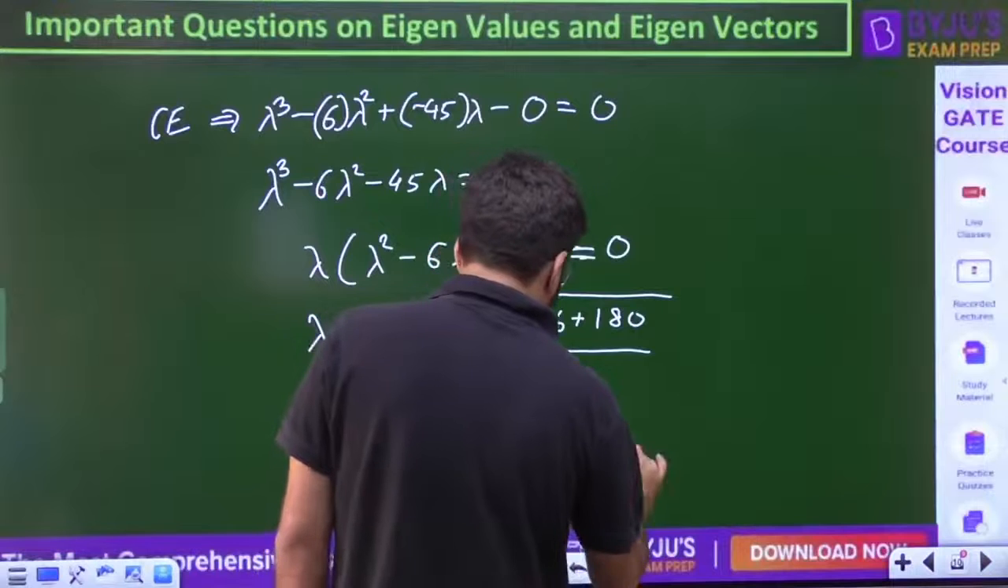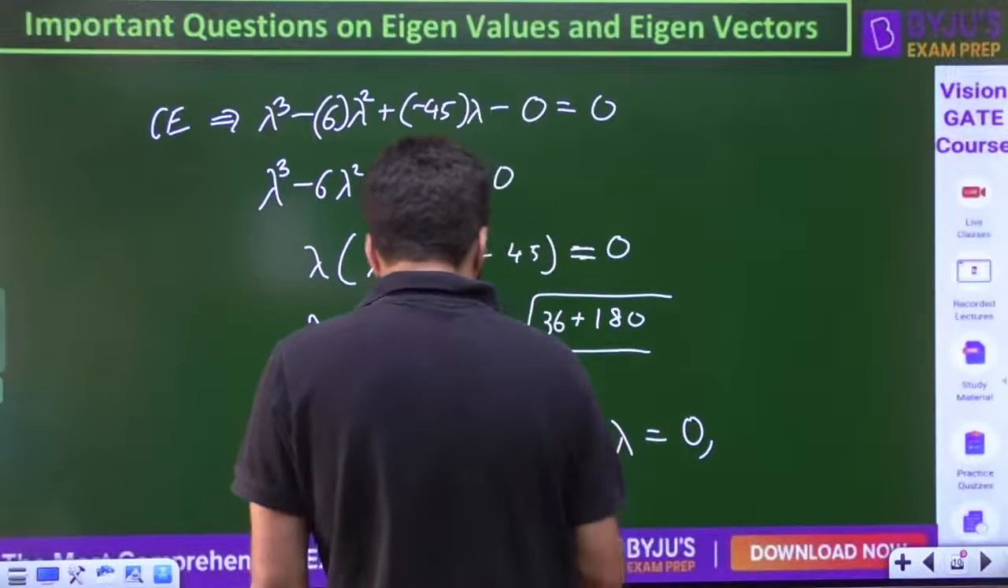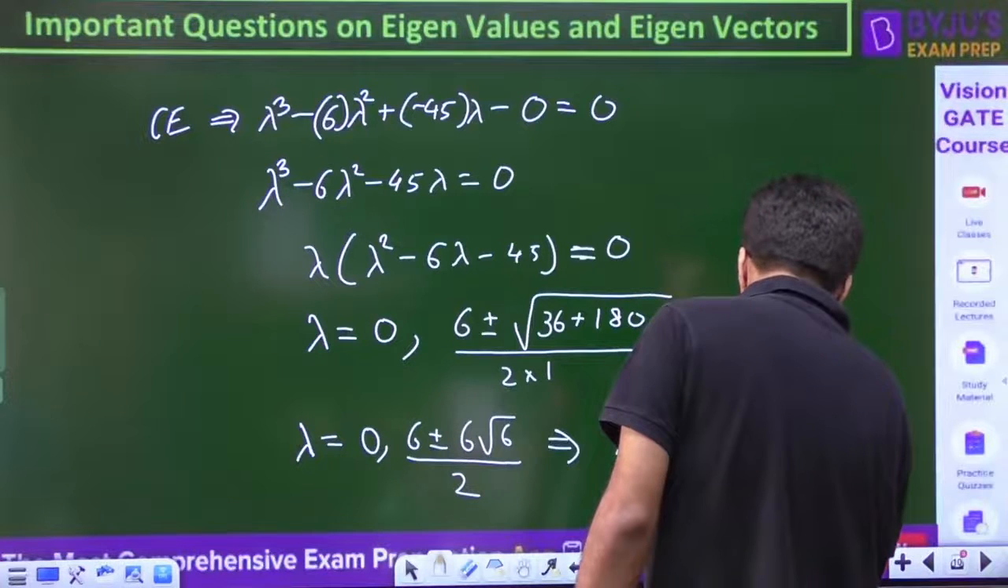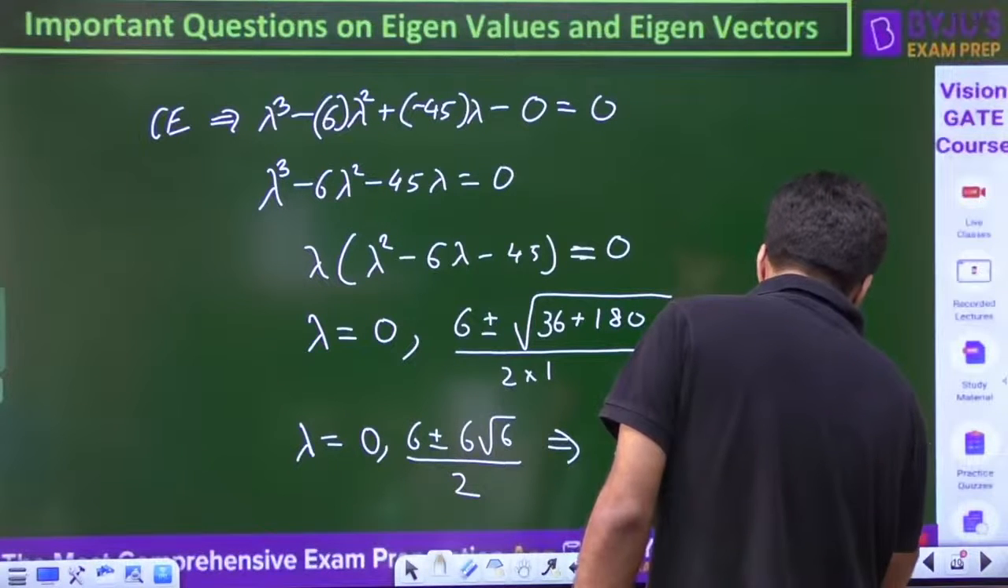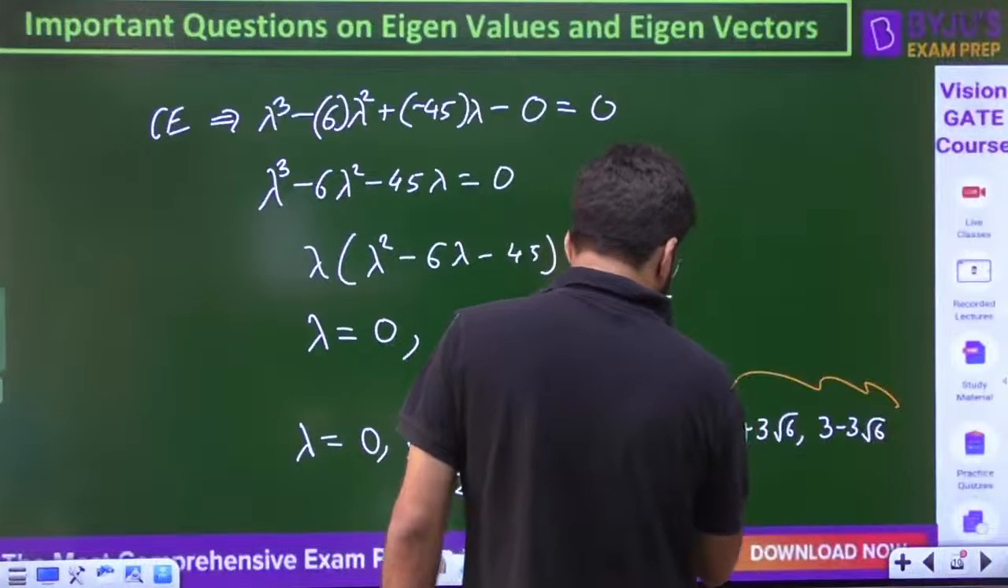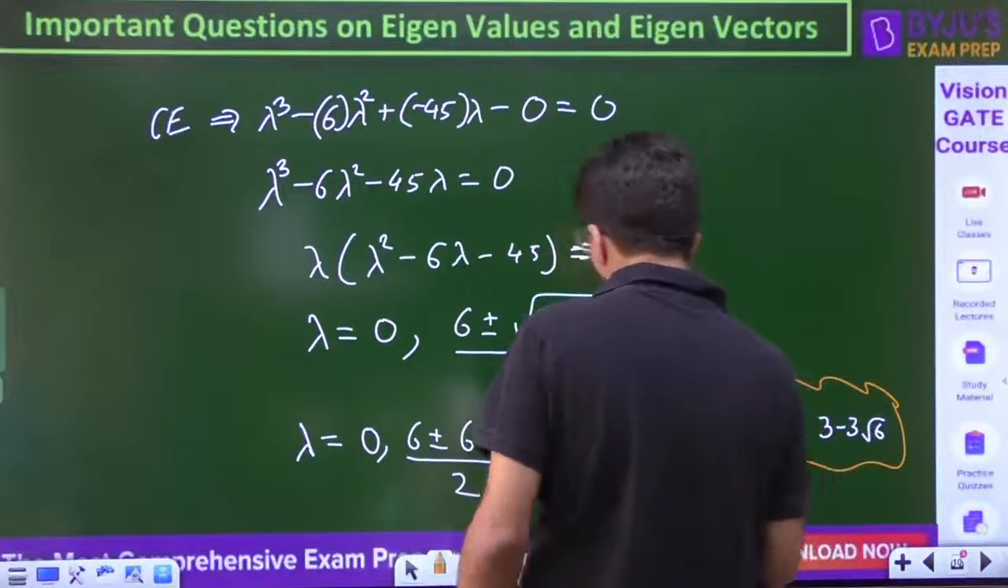So the final eigenvalues are 0, 3 plus minus 3 root 6. I can say 3 plus 3 root 6 and 3 minus 3 root 6. An irrational conjugate pair is there. These are the eigenvalues.